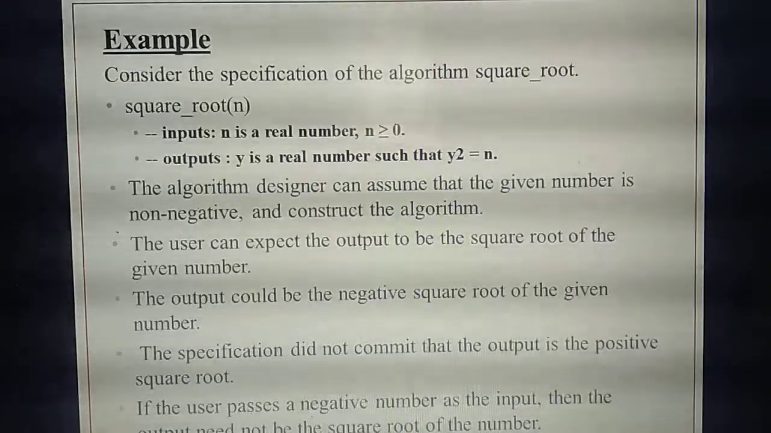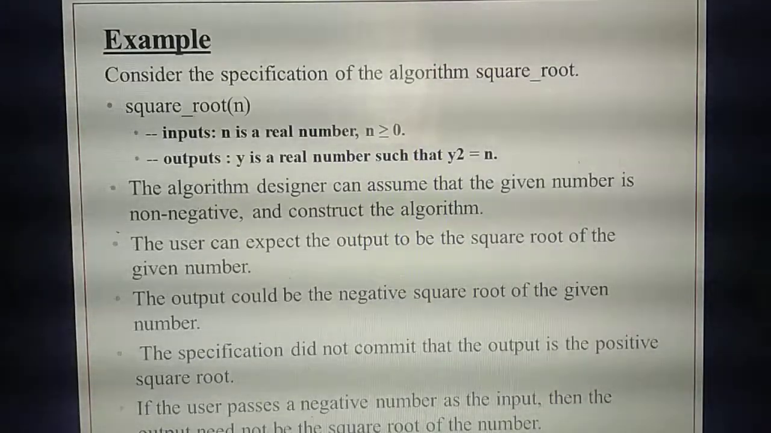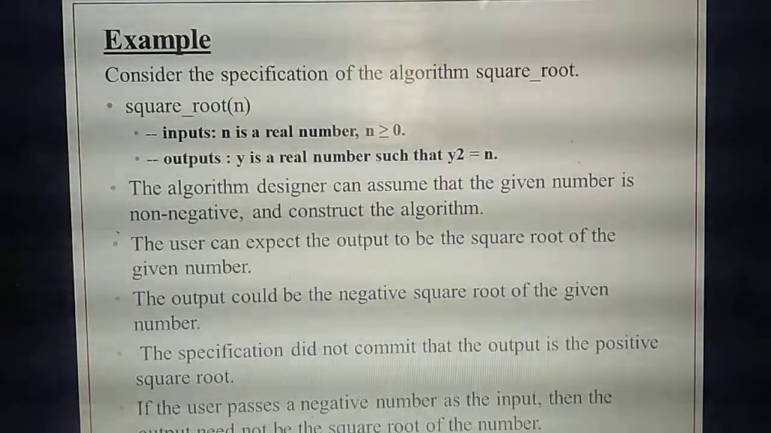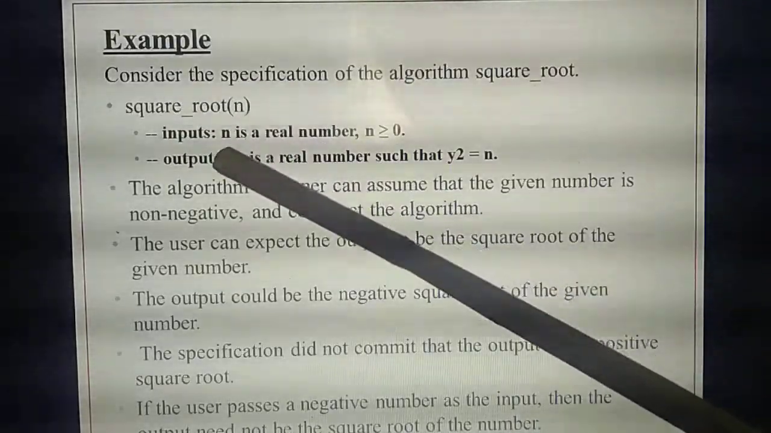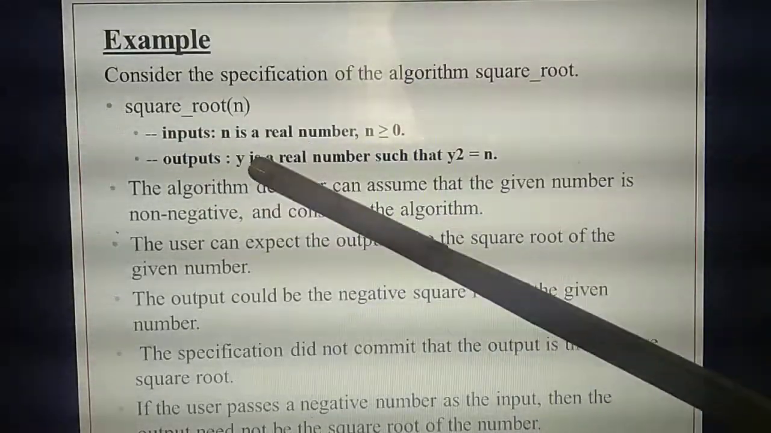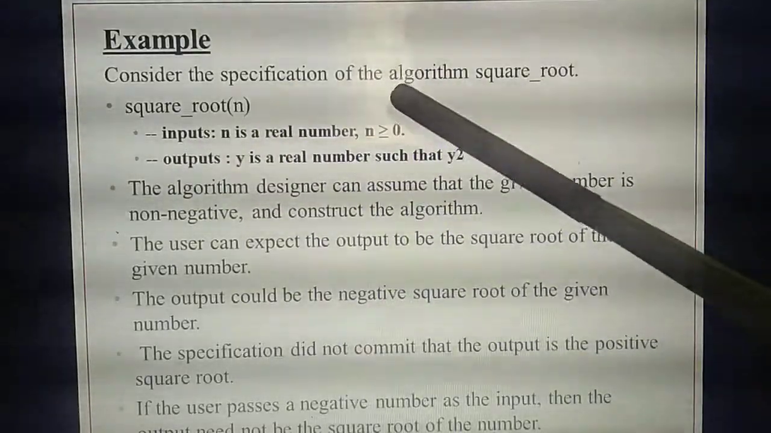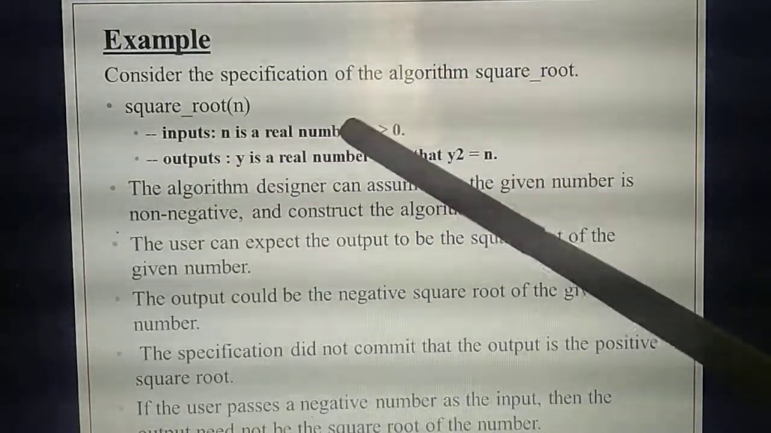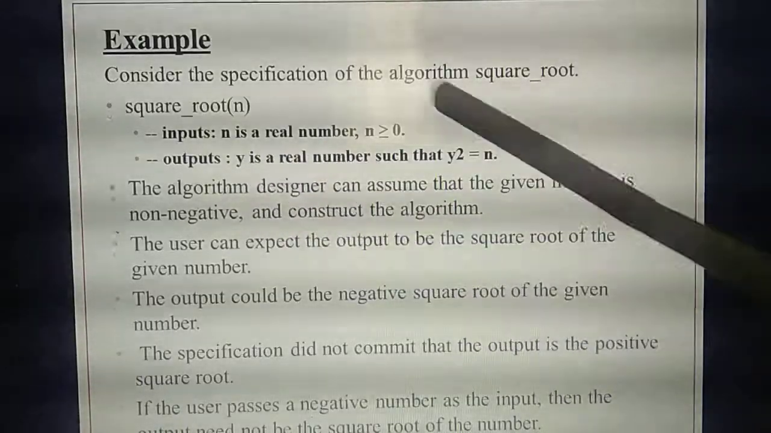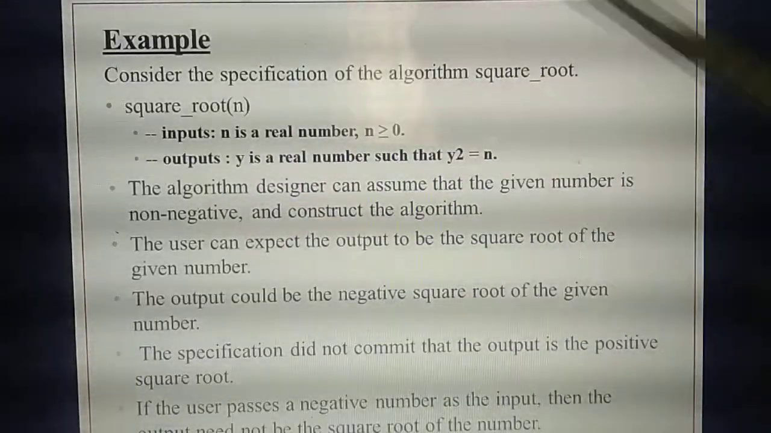Understand? So what are the things you have studied? You are studying the specification contract for this problem. First you need to specify the algorithm name with the input. Then you are writing this as an algorithm with command lines. The input is a real number, which need not be 0. Next, the output you are getting is in a variable y. The formula to calculate it is y square equals n.